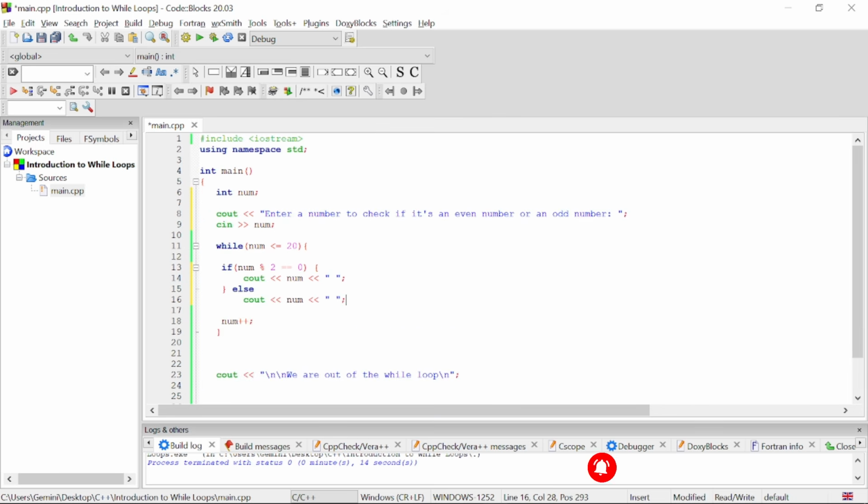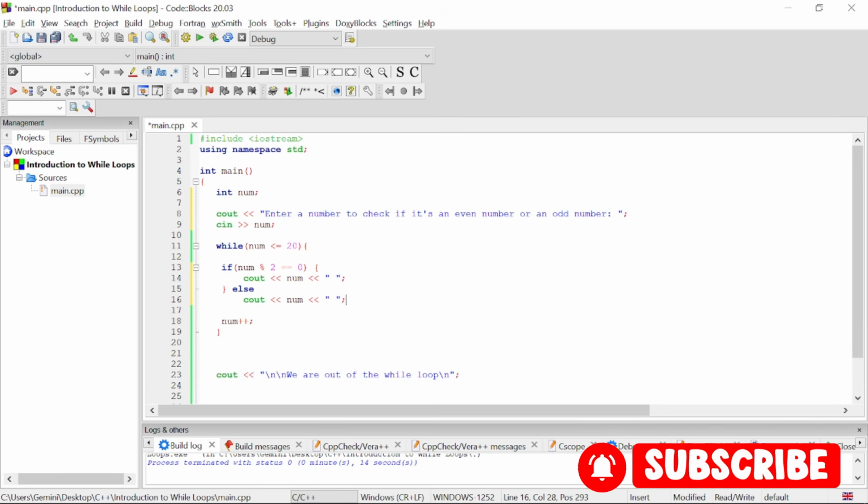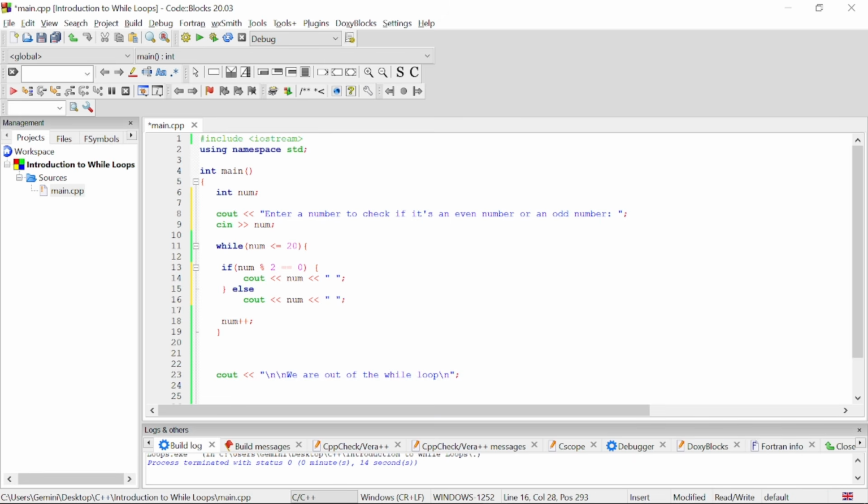All right, so we will be ending this lesson here. Make sure you do understand this very well. Try out some examples, and then I'll catch you in the next video where we are going to try our hands on an example where we are required to make use of the while loop.